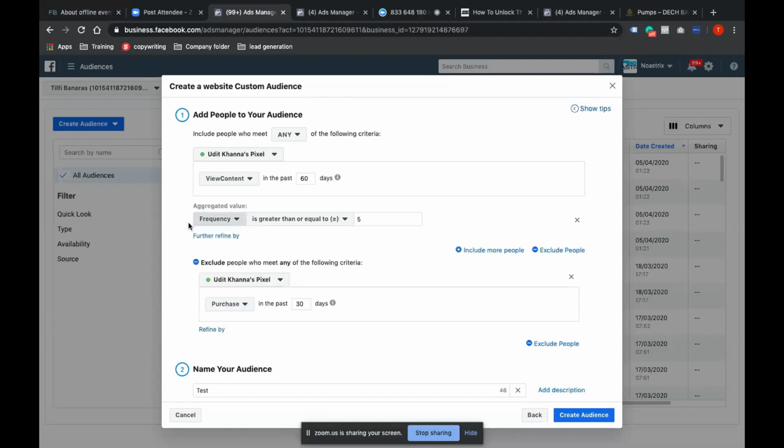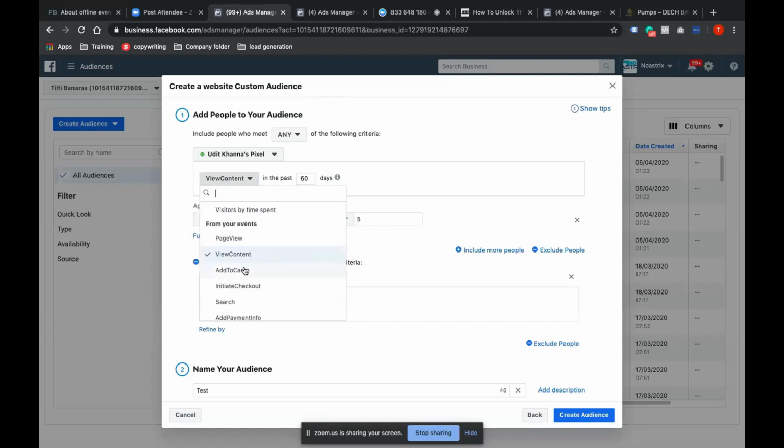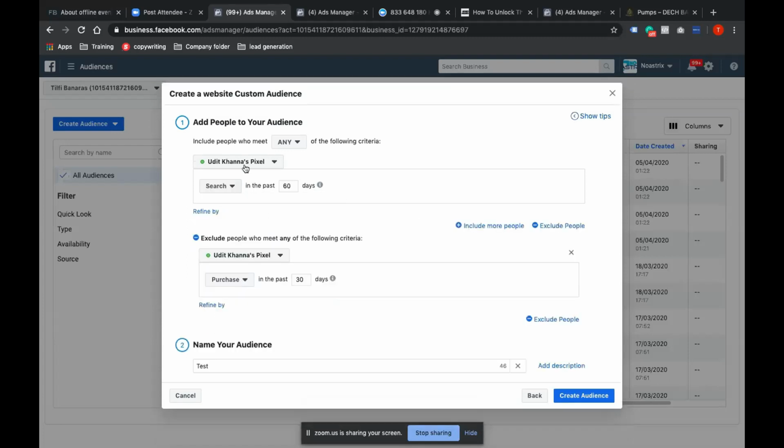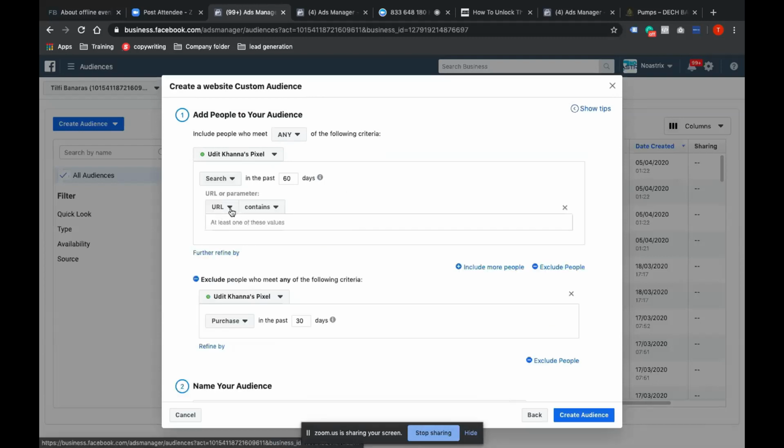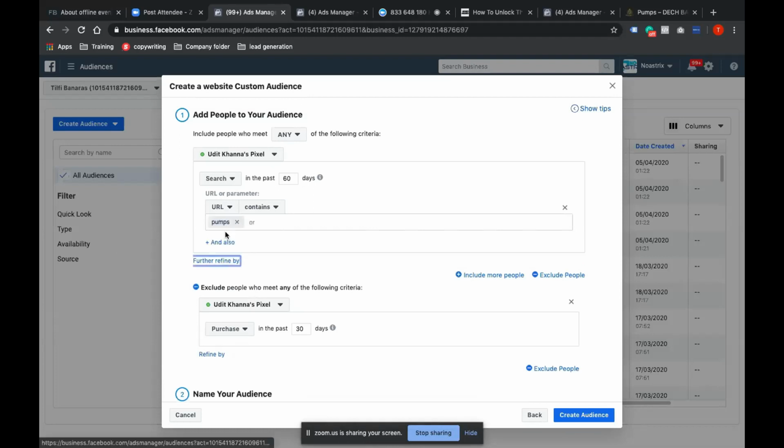So similarly, you can play around with add to cart, initiate checkout events. Okay, one interesting thing before I forget, search, I would also want to show you. So refine by. Now let's say, for instance, somebody is searching pumps, okay, so I can target those people who have searched about the pumps category.